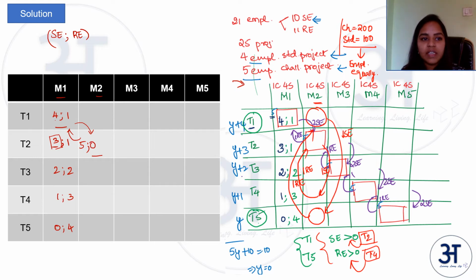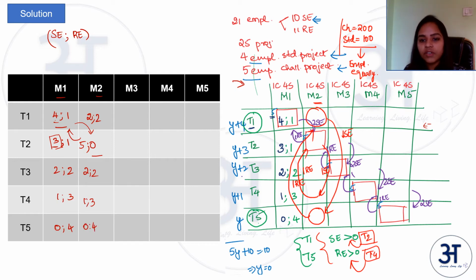Now 2 SEs are coming from 4, so the number of SEs left are 2, and 1 RE is going, so the number of RE is 2. Now once this shuffling is done, there is one more shuffling happening. So after this shuffling is done, this is the shuffling which is represented by violet color in your right hand figure. So once this shuffling is done, the rest of the teams will have same number.